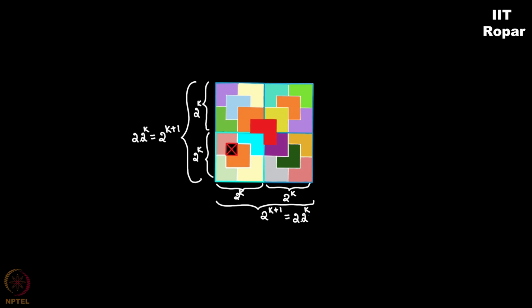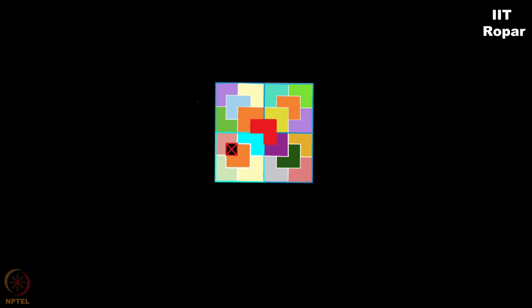The entire 2 power k plus 1 cross 2 power k plus 1 checkerboard has been tiled using triominoes by removing this triomino. If you have keenly observed, it wasn't actually removed. This was yet another triomino now. One square was removed and I kept on tiling the other pieces too. Hence, you have tiled your entire 2 power k plus 1 cross 2 power k plus 1 checkerboard. Hence, we see that any 2 power n cross 2 power n checkerboard where one square is removed can be tiled using such triominoes.